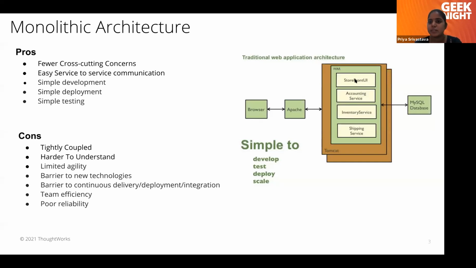Then service to service communication will be easy. When I'm trying to communicate from the storefront UI to the account service, because this is in the same server or same application, it is available in the same JVM. So communication will be easy. There is no service discovery. There is no hop from one network to another network. So service communication is easy.